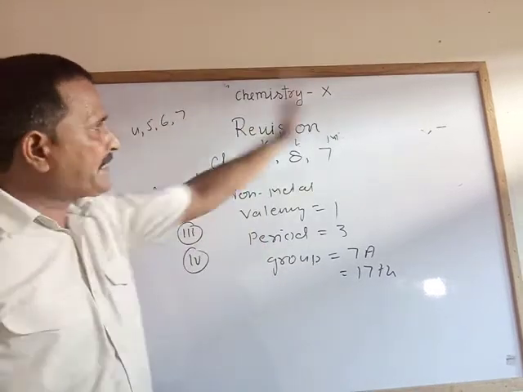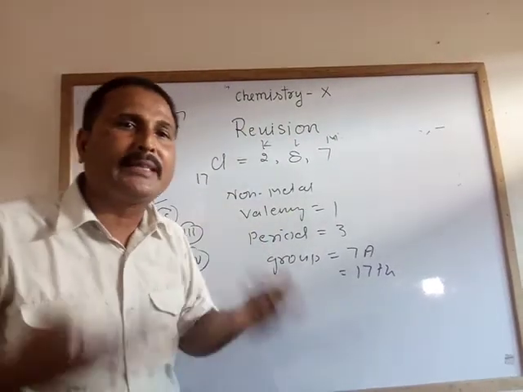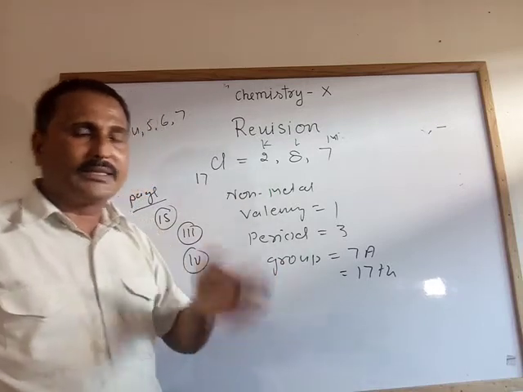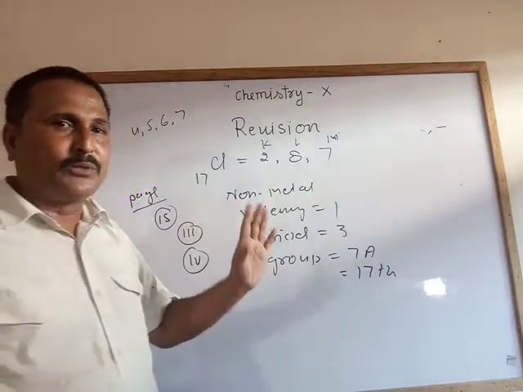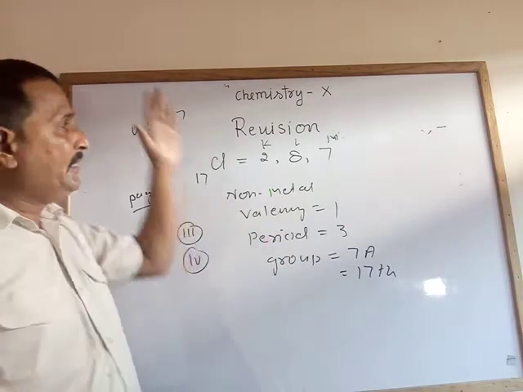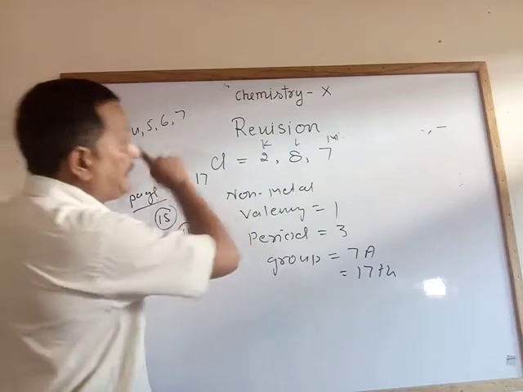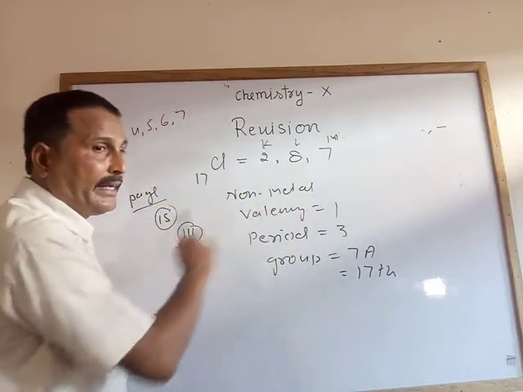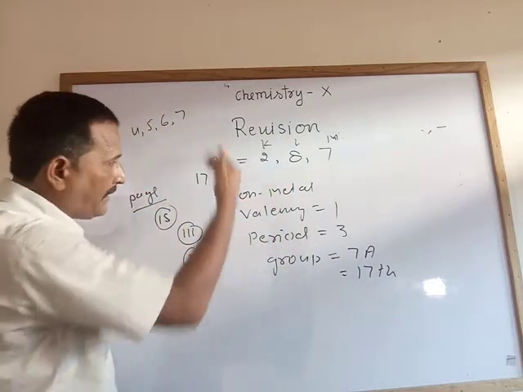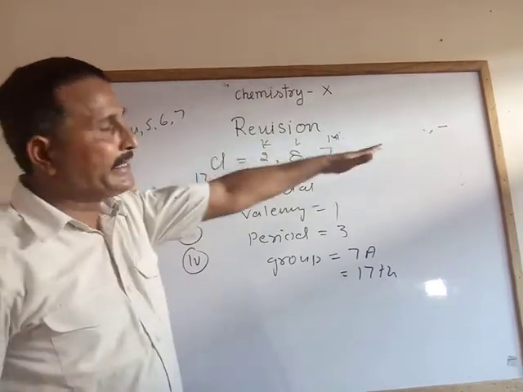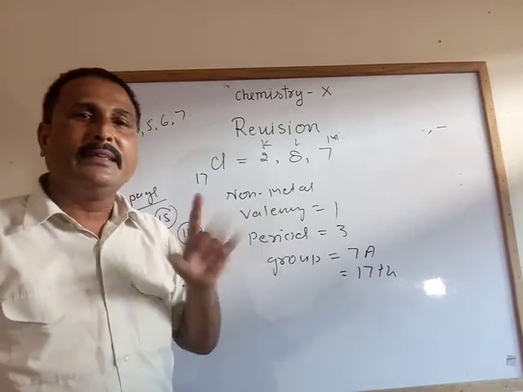Why does atomic size decrease? Because nuclear charge increases. In the video or PDF, Anwar sir had discussed that, so I am not going to discuss it. Only remember that when we move left to right, atomic size and metallic character decrease, the remaining properties increase.